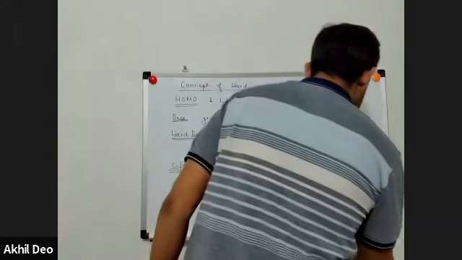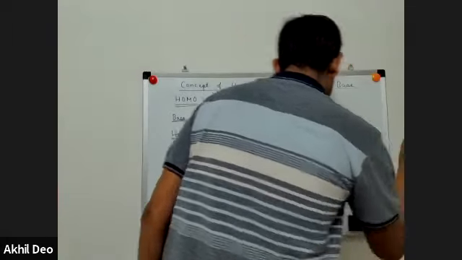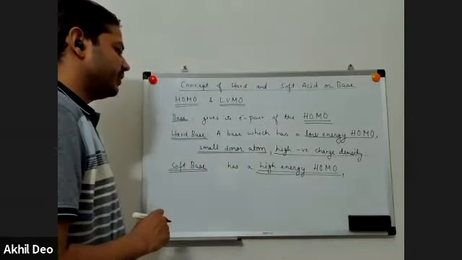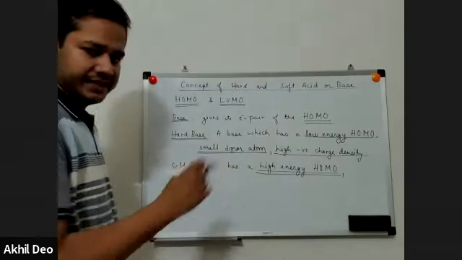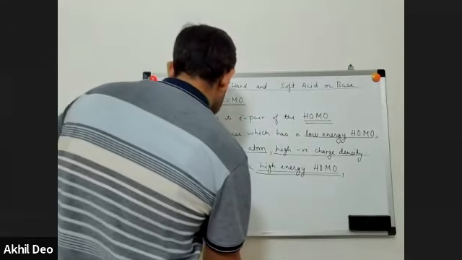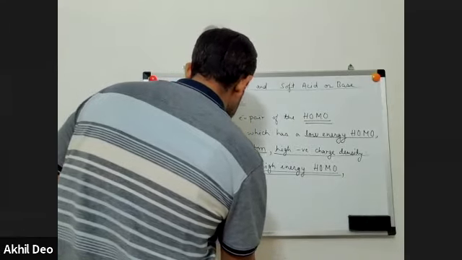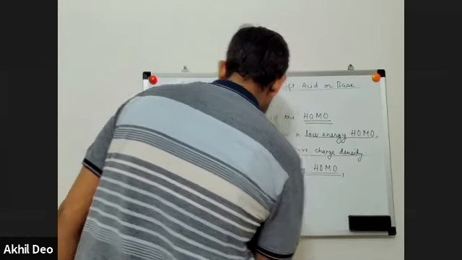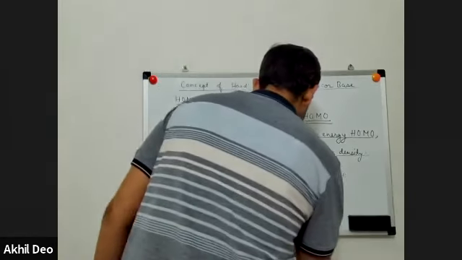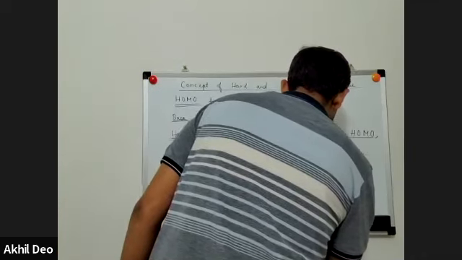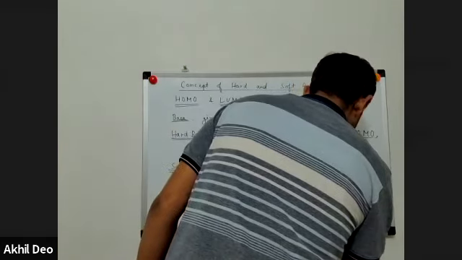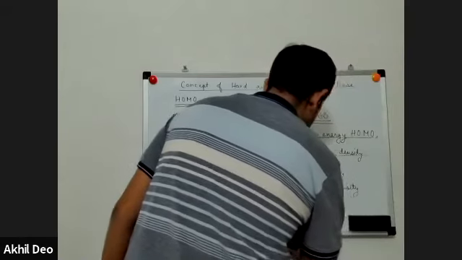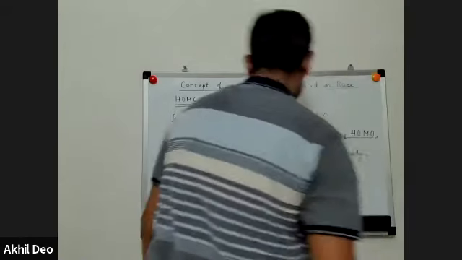Larger in size means the valence electrons will be away from the nucleus, so it will have a higher energy. A larger donor atom results in less negative charge. So these are characteristics of a hard base or a soft base.